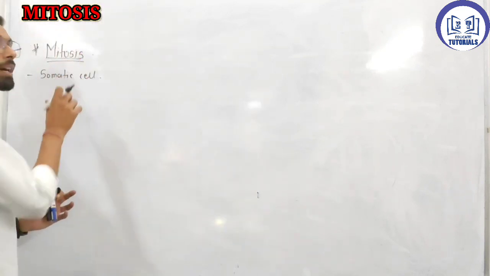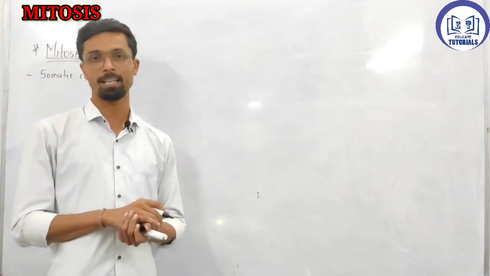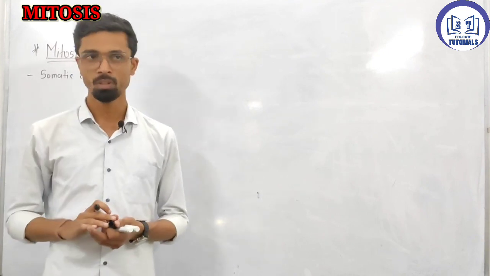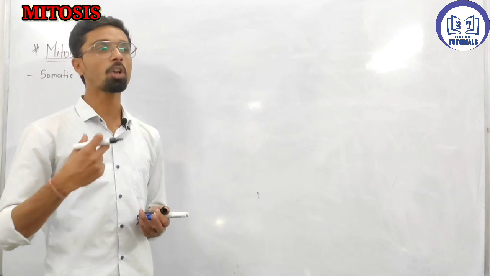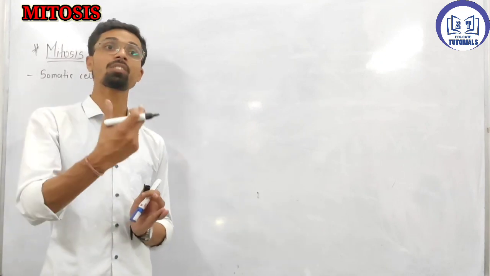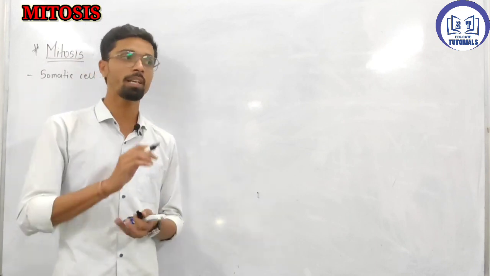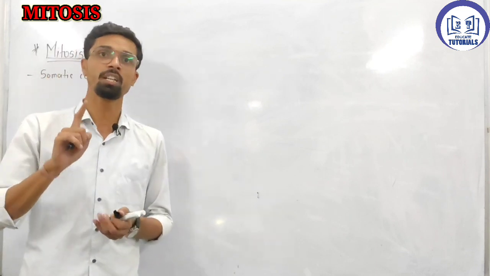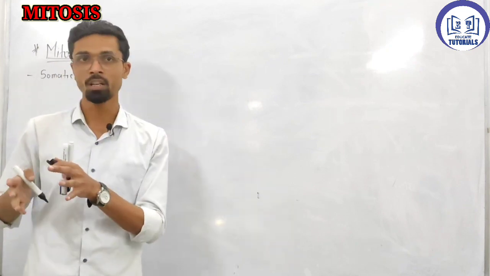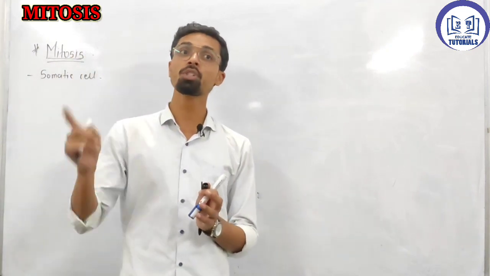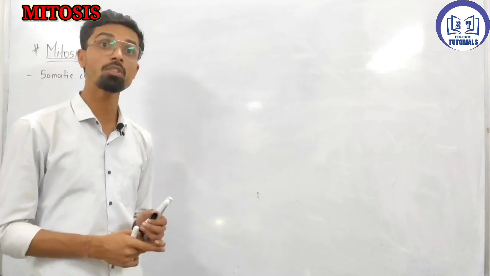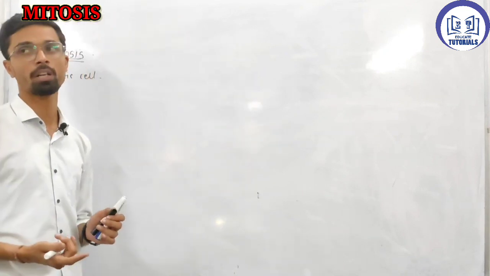That's why mitosis is also called equational division. Equal number of chromosomes are there in the daughter and parent cells both. That's why it's called equational division. But meiosis is called reductional division. Keep in mind, reduction means reduce, right? Chromosome numbers are reducing in meiosis. We'll see in the next video how meiosis is carried out in a germ cell and reproductive cell.